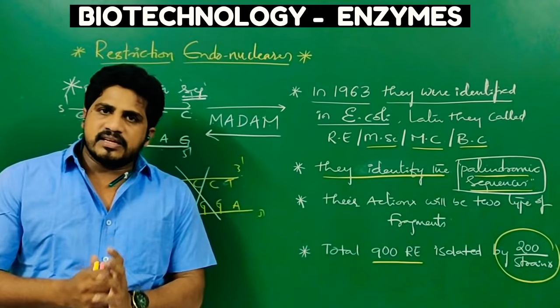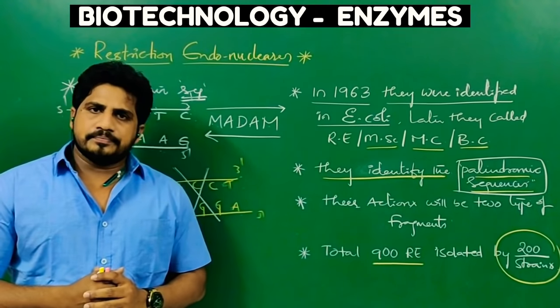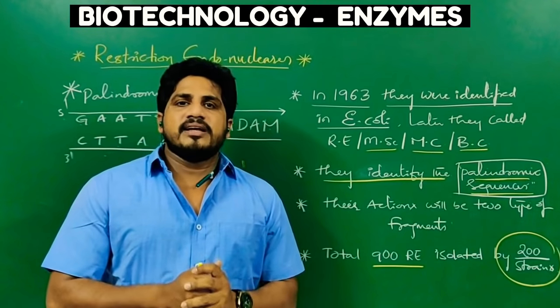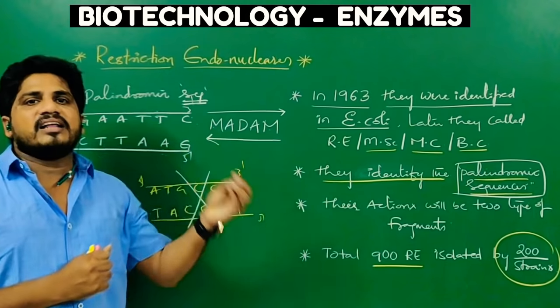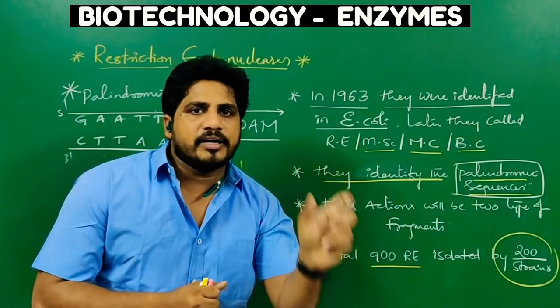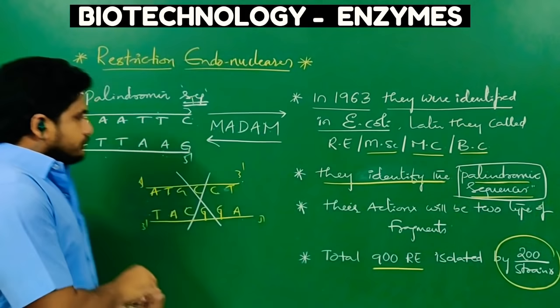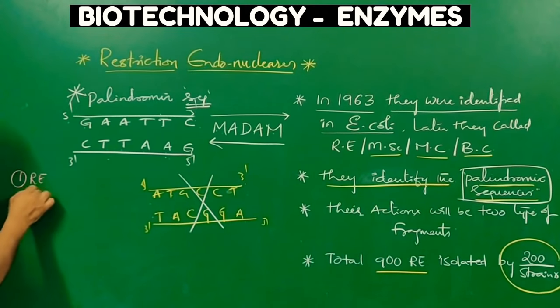Endonucleases are enzymes that can cut DNA or RNA anywhere in the center. But restriction endonucleases identify a certain palindromic sequence and act between two specific nucleotides.